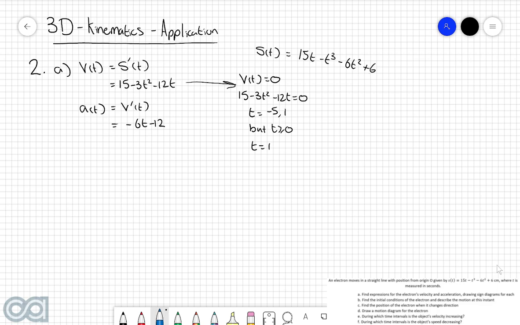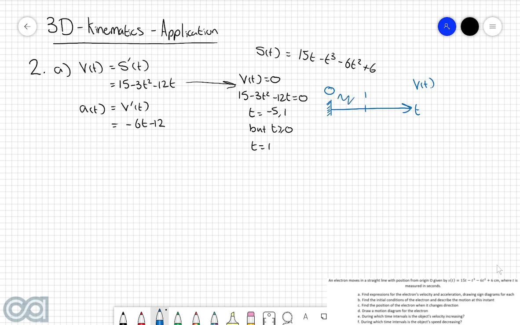So now by constructing a sign diagram for this, we of course are going to start at 0 because time cannot be less than 0. This is going to be for time and our velocity function. We've only got one time for which the velocity is equal to 0, which is at 1, so we'll indicate this here. So now we've got these two regions here that we need to test out the velocity function for.